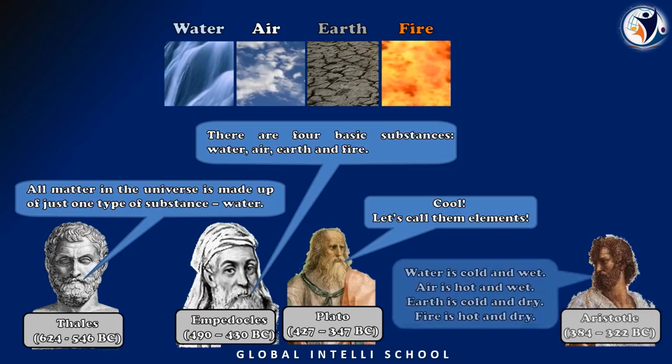Now Aristotle came into the picture. How can we say that water is cold and wet? Of course, the property of water is cold and wet. Air has a different property: hot and wet. Air will be hot even, not only cool. Now coming to the earth: earth is cold and dry. It is not wet.